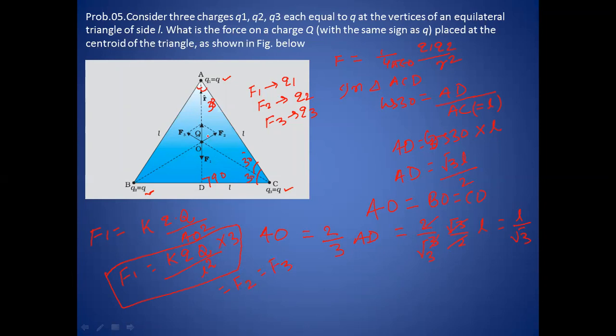Now we have to find the resultant of F2 and F3 at this point. These two forces have the same magnitude, but the angle between them is how much? 120 degrees.